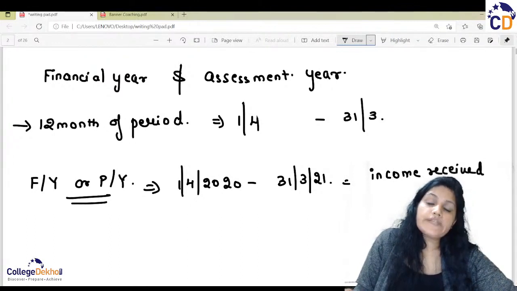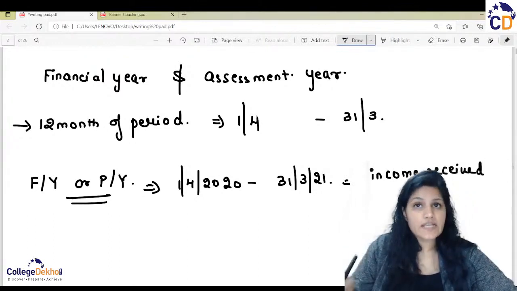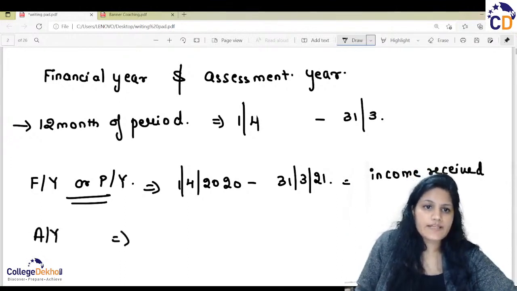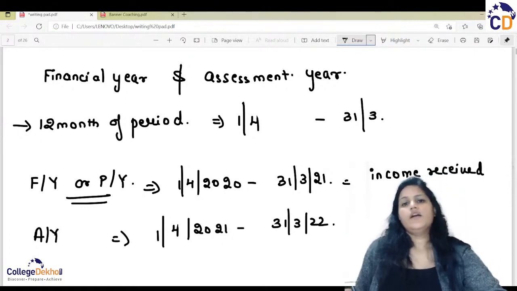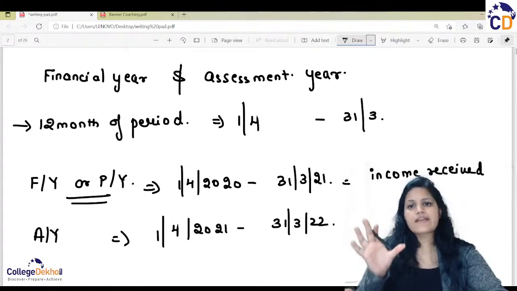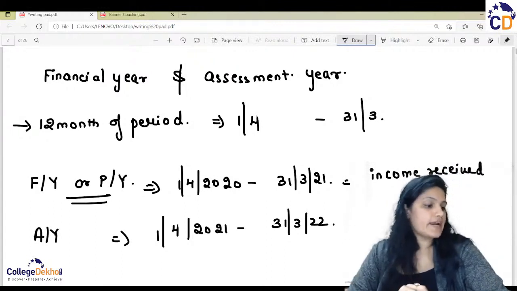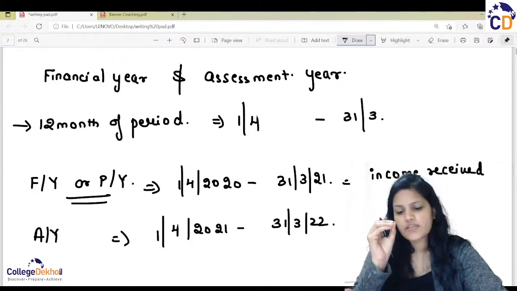the tax that will be levied on it, that means the assessment of this income will be done, that will be your assessment year. That is 1st April 2021 to 31st March 2022. This time period and this time slot must be understood by you while you are understanding the concept of the income tax, and it is a very basic concept of the income tax.